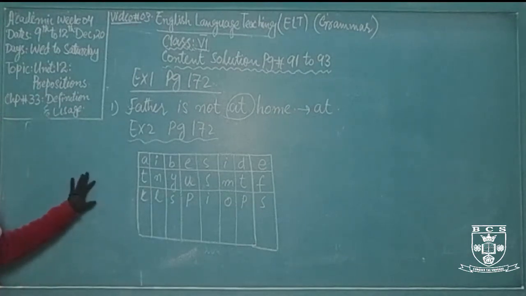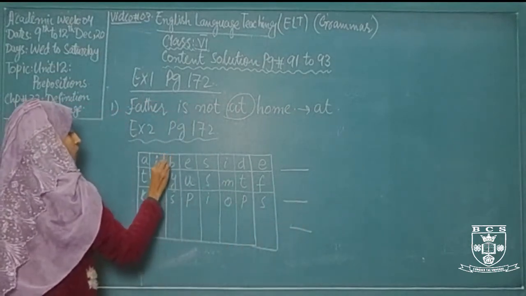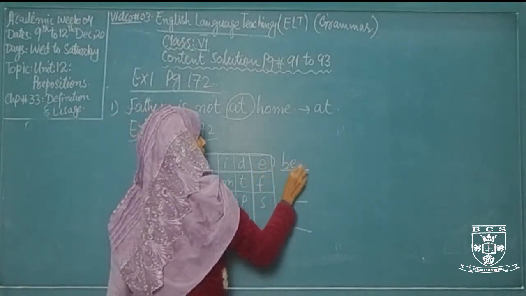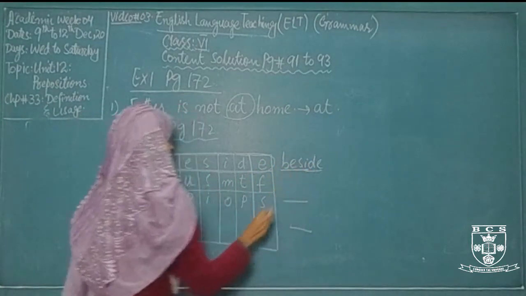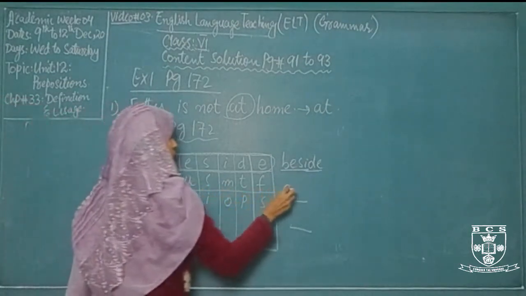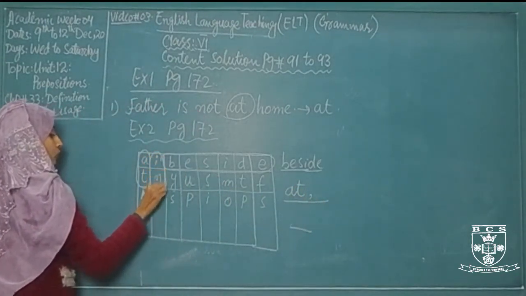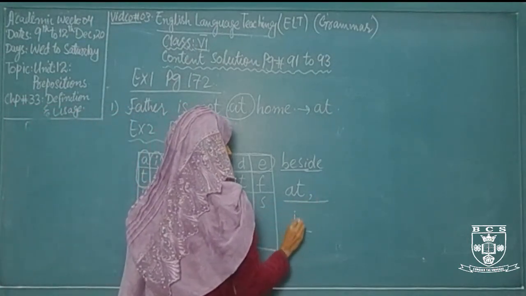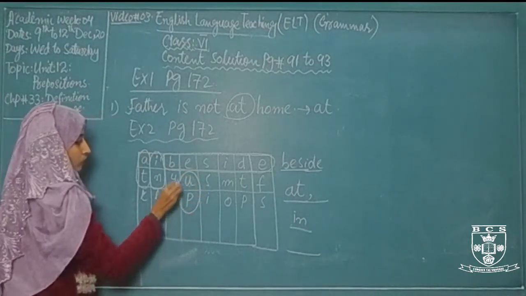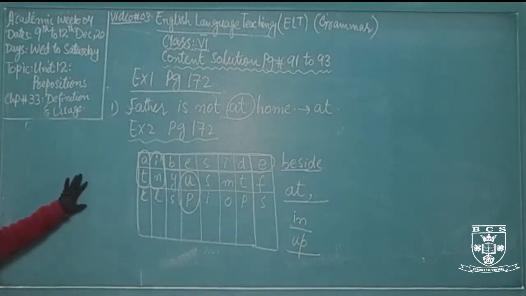Here you can find some prepositions and write them next to it. The first one is beside. Next is at, in, up, and you can find more prepositions in the same way.